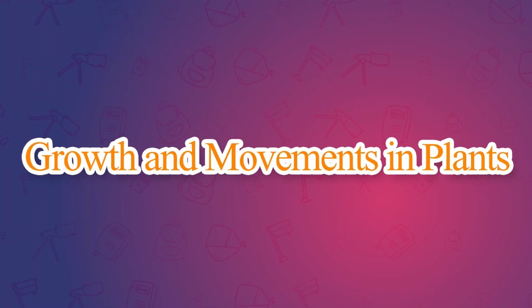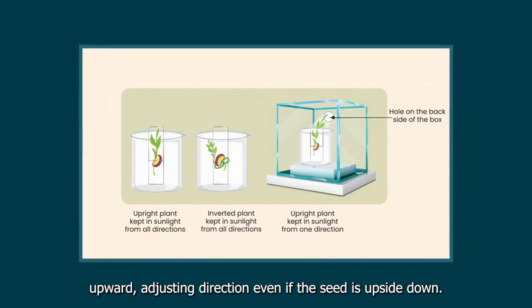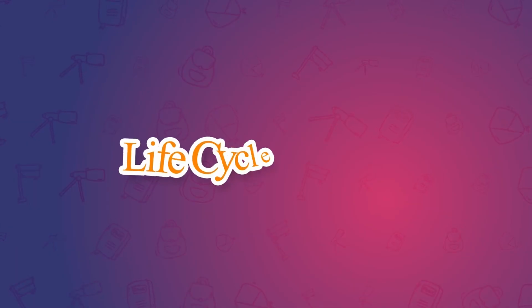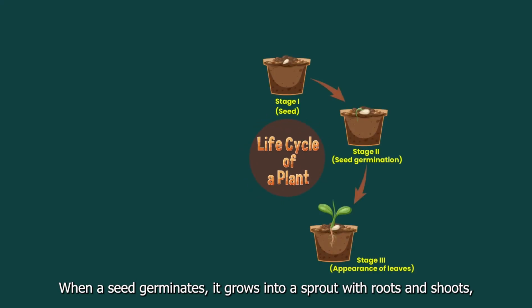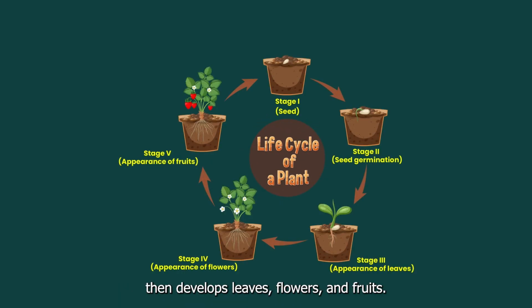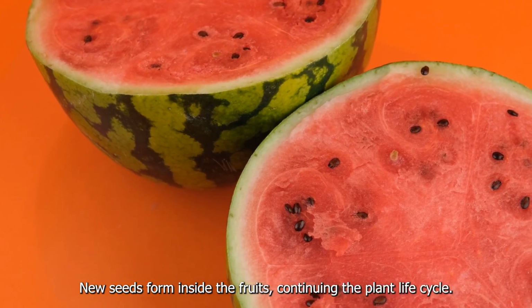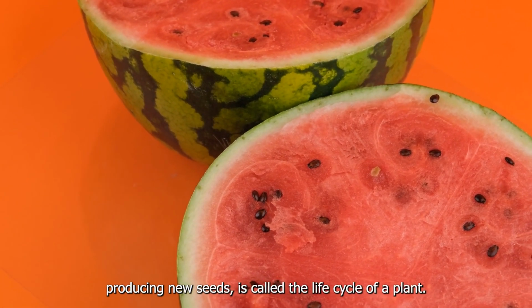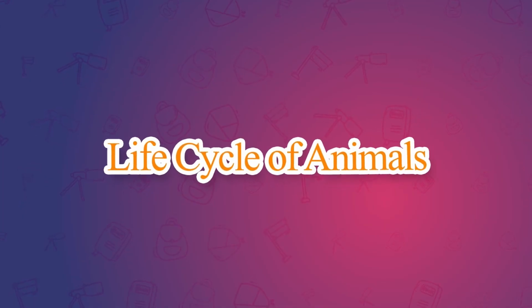Growth and movements in plants. When a seed sprouts, the root grows downward and the shoot upward, adjusting direction even if the seed is upside down. Life cycle of a plant. When a seed germinates, it grows into a sprout with roots and shoots, then develops leaves, flowers, and fruits. New seeds form inside the fruits, continuing the plant life cycle. This entire process, from a seed growing into a plant and then producing new seeds, is called the life cycle of a plant.